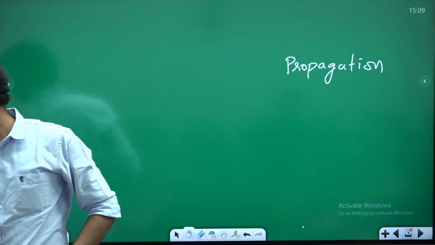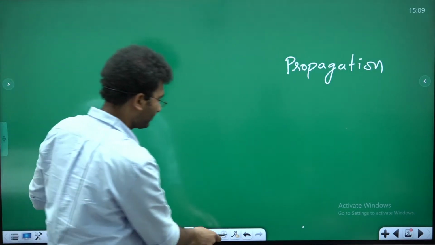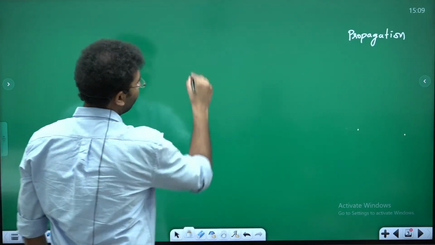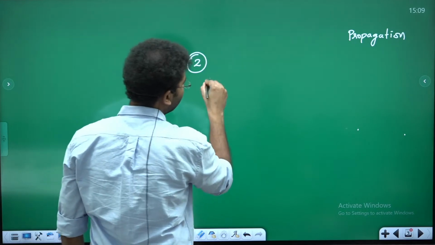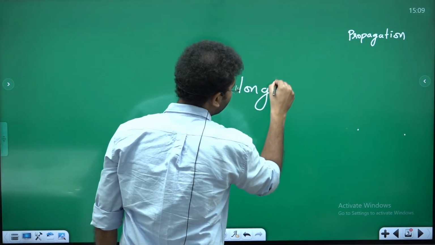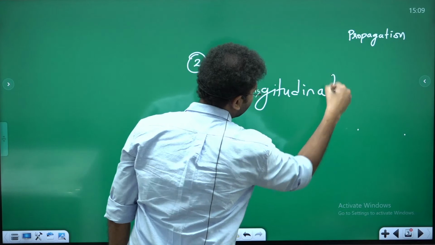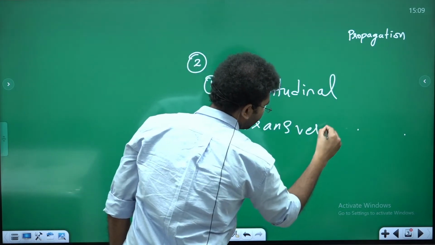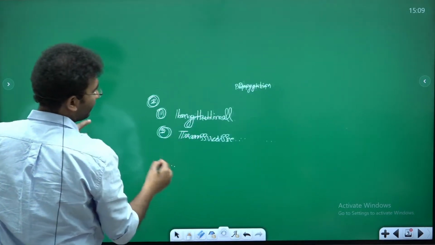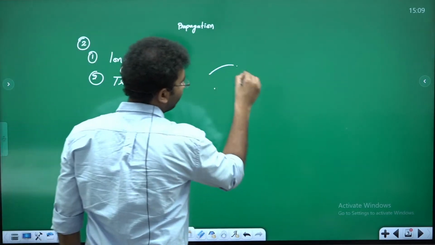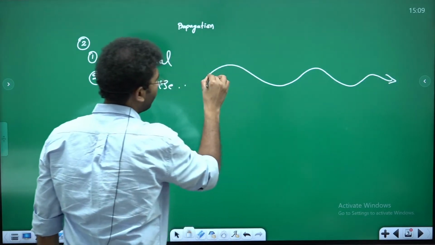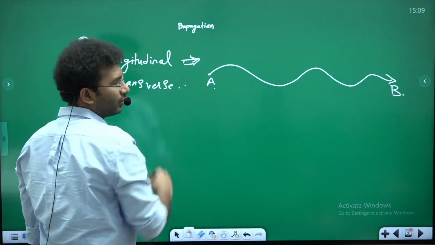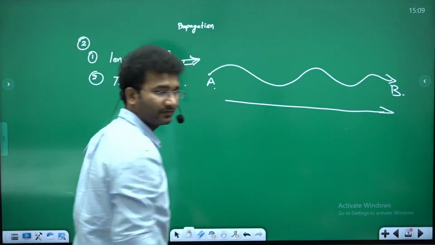So firstly, there can be two different types of waves. First one, it is longitudinal wave. Second one, it is transverse wave. In the longitudinal waves, imagine the wave is traveling in this direction from point A to point B, the particles will also travel in the same direction, right?